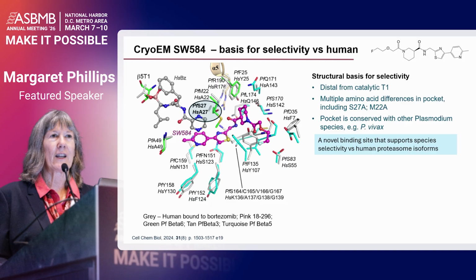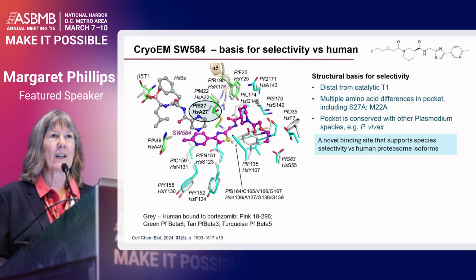And then there's a number of other amino acid changes throughout the pocket. It's actually a quite species variable pocket, including this methionine to alanine, and a lot of other changes throughout. So this pocket, which is distant now from the catalytic threonine, we think probably represents the S3 to S5 subsites, though we're trying to do experiments to further validate that idea. It really has diverged from that of the human, and that allows us to get this species selectivity.